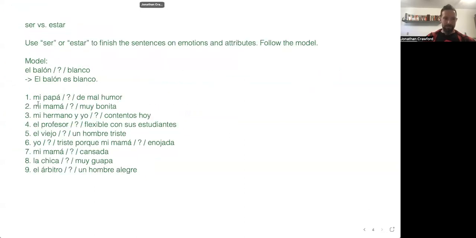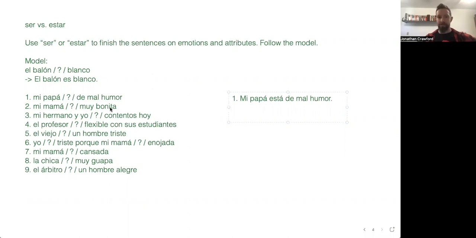Okay, so we go, mi papá está de mal humor. And then what about this next one? Mi mamá. Hold on, let me put these answers over here. Okay. All right, I'm just gonna rush through these ones. I'm not gonna be flipping back and forth. Mi mamá blank muy bonita.